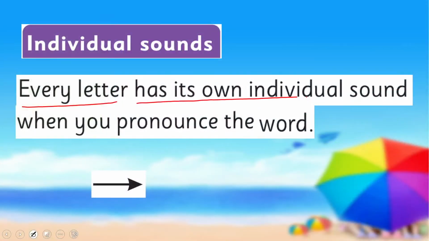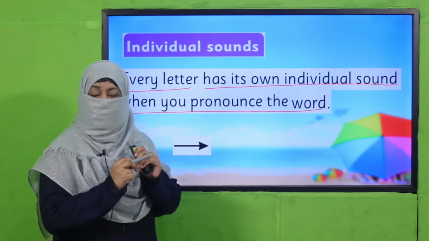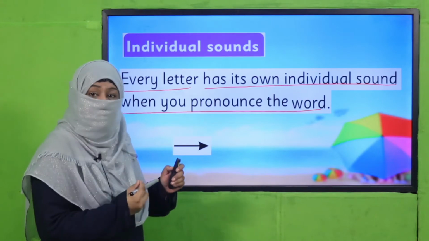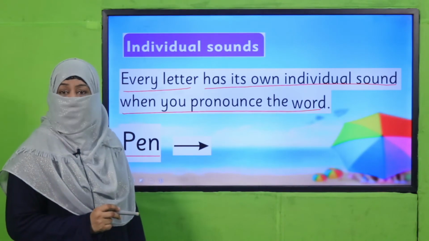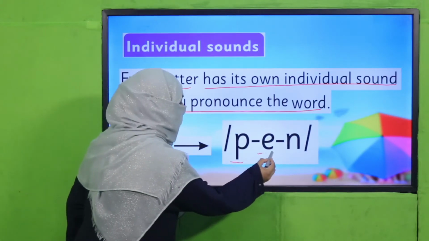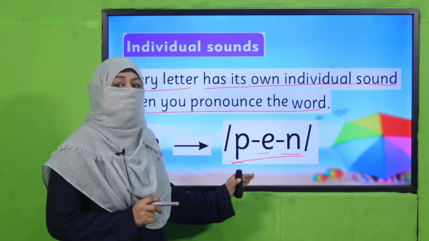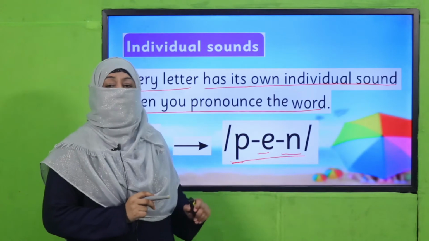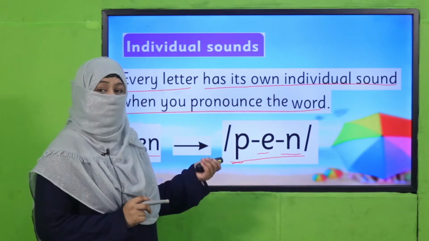Every letter has its own individual sound when you pronounce the word. When you say a word, the letters which make that word have their own sound which we pronounce while pronouncing the word. For example, now look at this word. When we say pen, there are three sounds we are uttering. This is how in every word, individual letter has its sound. Now let's see if we change a letter, how does the sound change? Okay, this is what we are going to learn today.